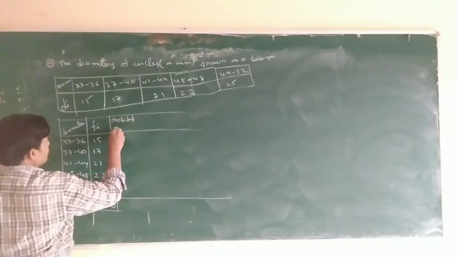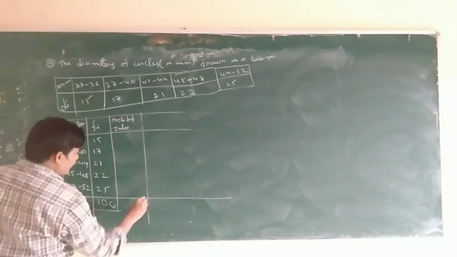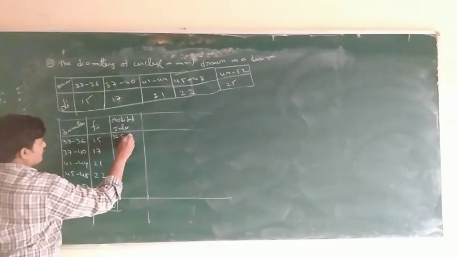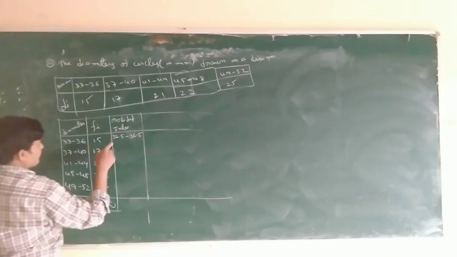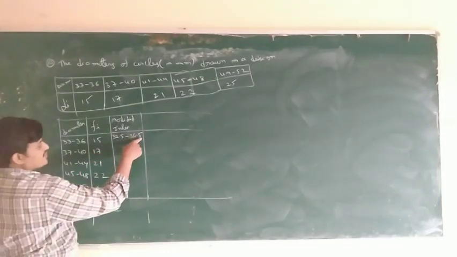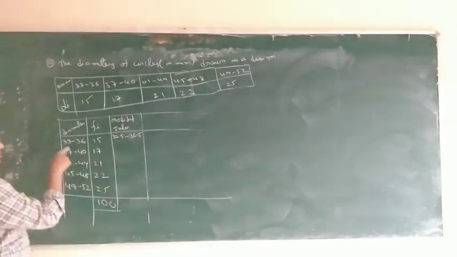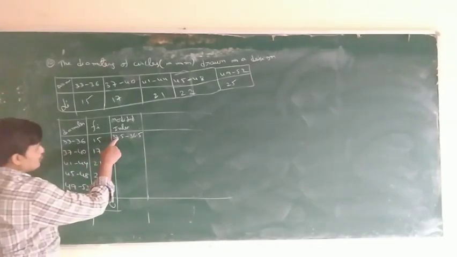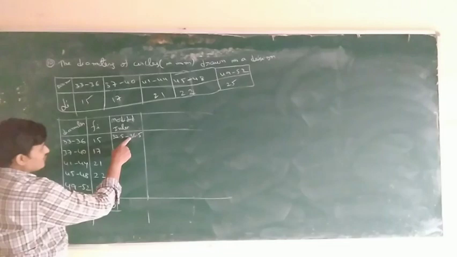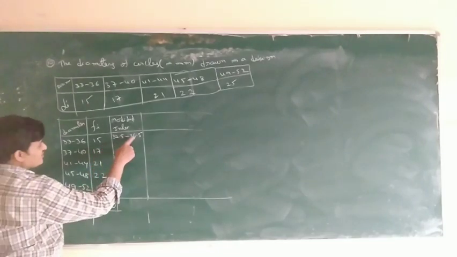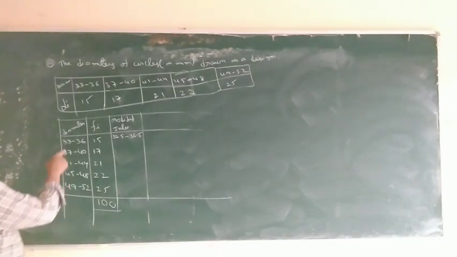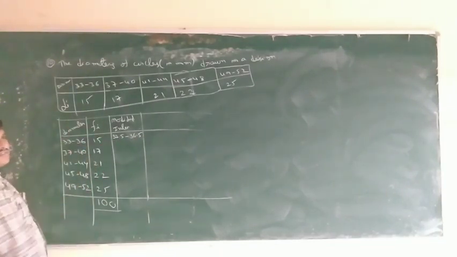Next, modified intervals. What are the modified intervals? 32.5 to 36.5. Here, minus 0.5 and plus 0.5 balance out. 33 plus 36 is 69, and 32.5 plus 36.5 is also 69. Both are the same, but the lower limit and upper limit change.